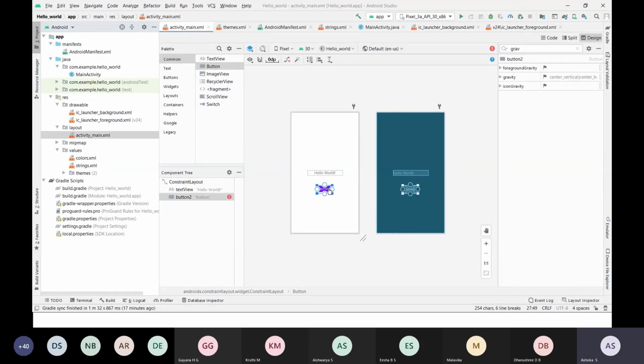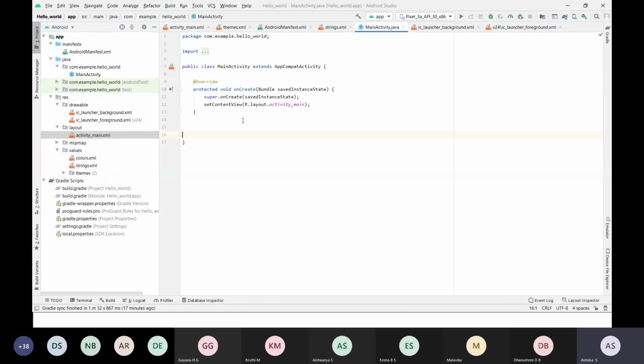Okay. So now nothing will happen, because whenever you run this app, suppose I click on this, it has to perform some action, right? If you want to perform some action, again you have to write event listeners for this particular button. You have to write the event listeners in this Java file, MainActivity. When you develop simple applications, when you start developing lab programs, we'll come to know how all these things can be incorporated.